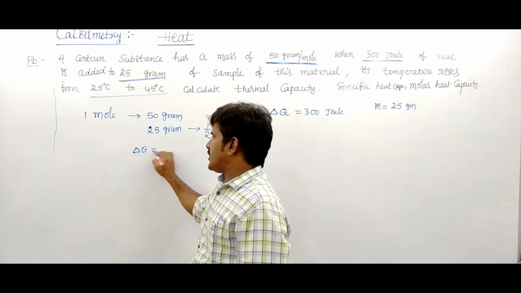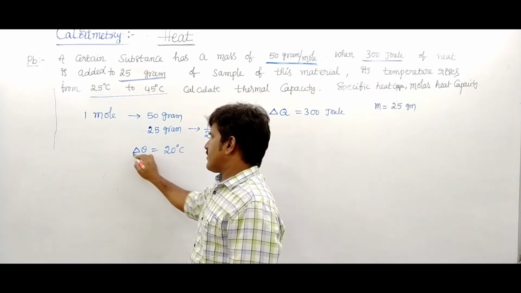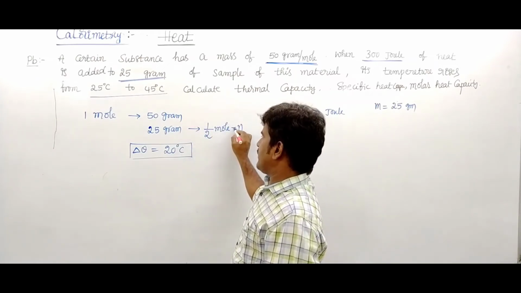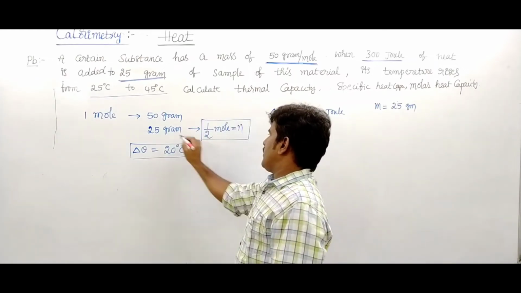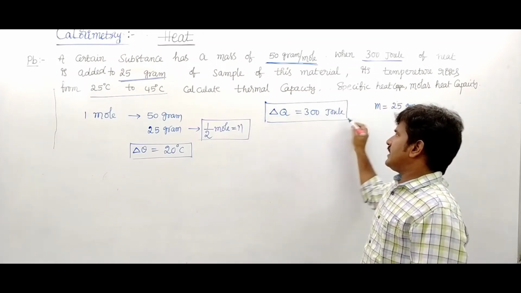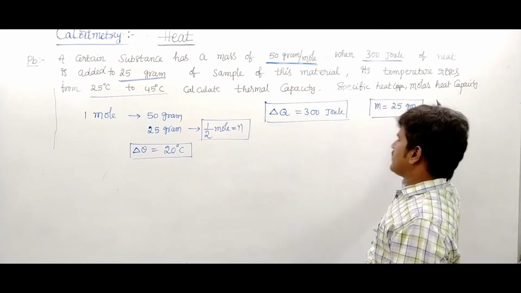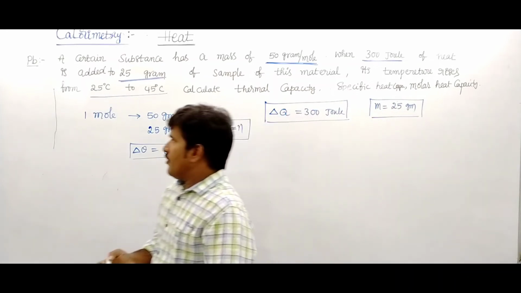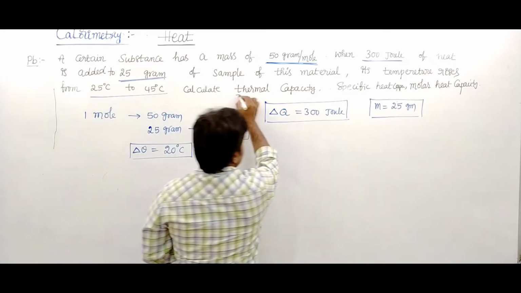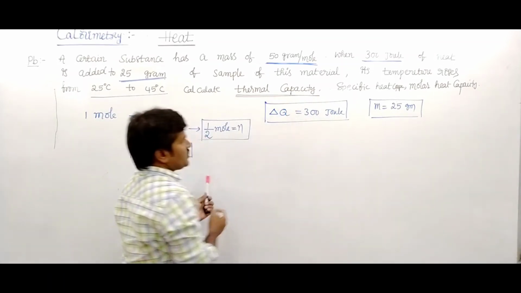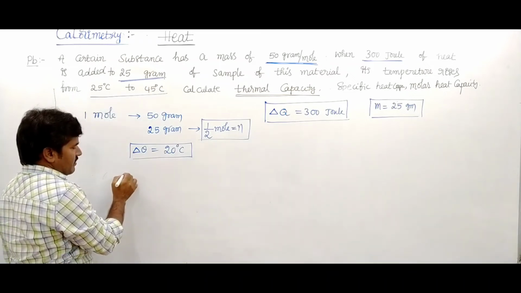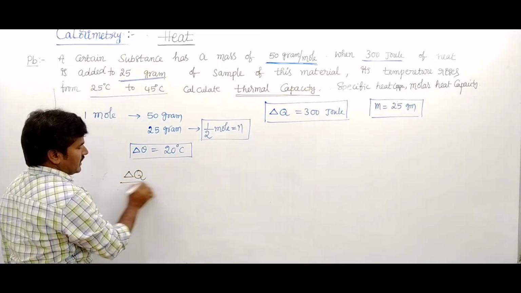The change in temperature is 20 degrees Celsius. The number of moles is half, delta Q is 300, and the mass of the substance is 25 gram. We want the thermal capacity. Thermal capacity is written as delta Q upon delta theta.